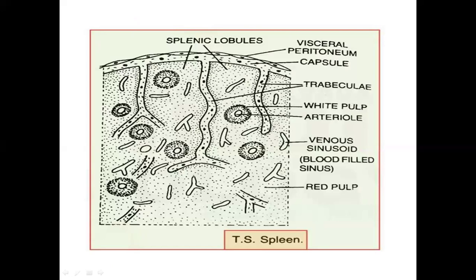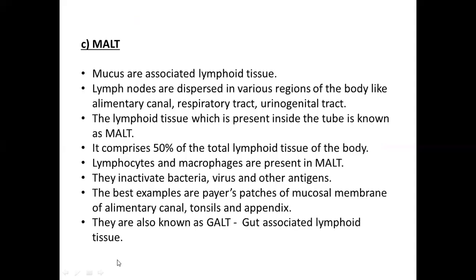Again, it will be having lobules and trabeculae. It will be having the white pulp and the red pulp. Red pulp having the phagocytes and plasma cells. White pulp having the lymphocytes, that is T lymphocytes and B lymphocytes. Same, blood enters, it will be filtering all those substances and killing those antigens ultimately.